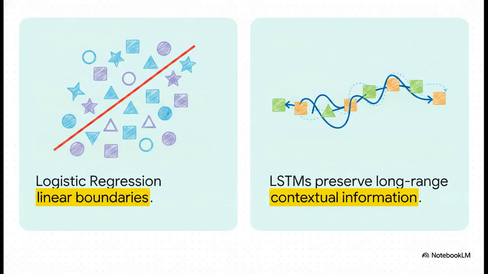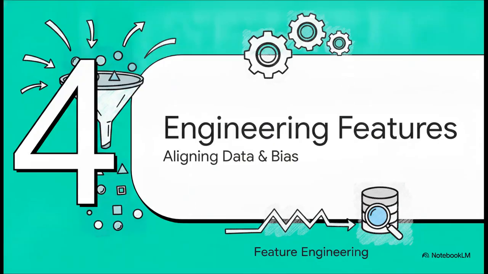If you're trying to extract complex genetic test results from a massive multi-page PDF where the context around the words matters just as much as the words themselves, logistic regression totally fails. But the LSTM, it shines. Moving on to section 4, engineering the right features. This is all about aligning your data and your bias.